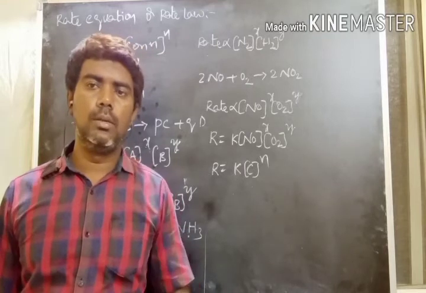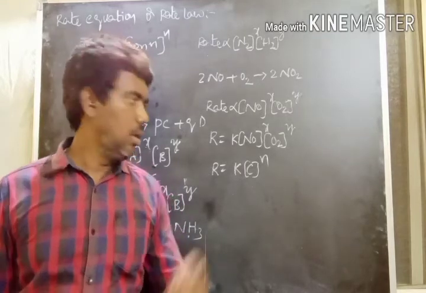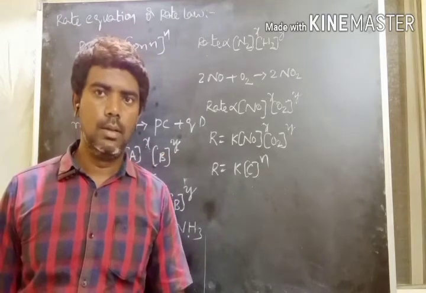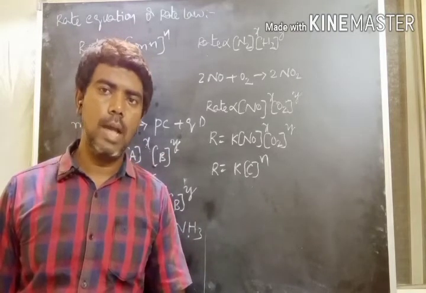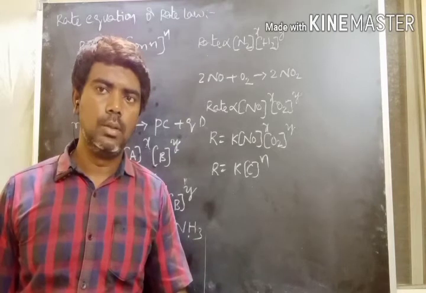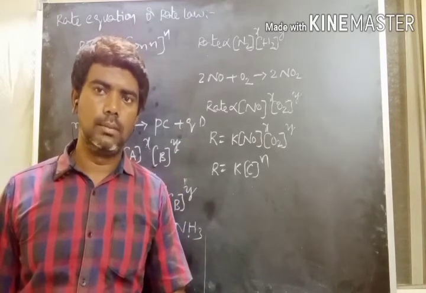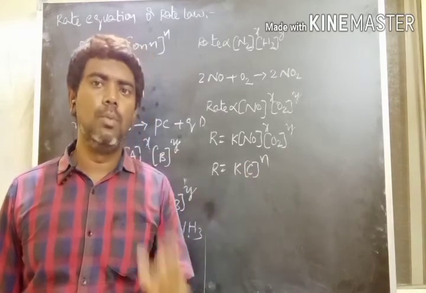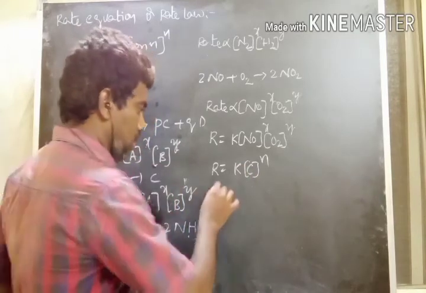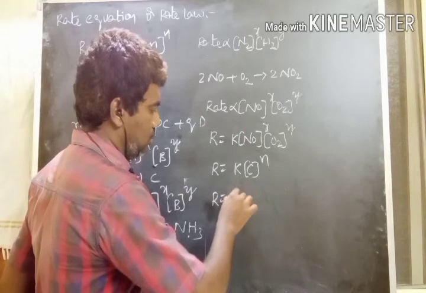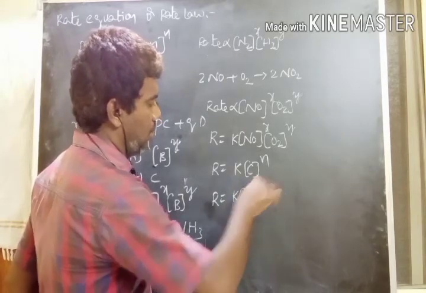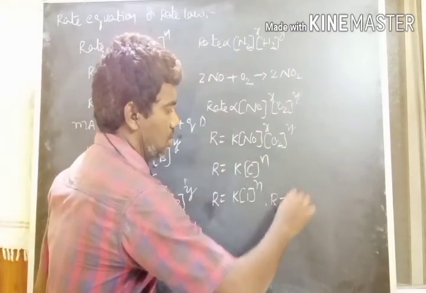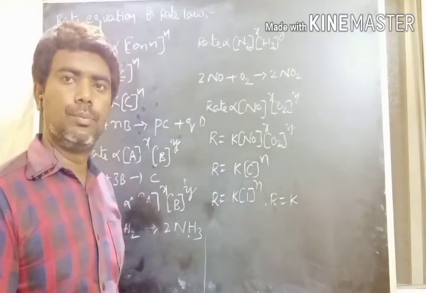Then how to define the rate constant? Here the concentration of the reacting species I am taking as unity, that means 1 mole per liter. The molar concentrations of reacting species is 1 mole per liter. Then in this case, the rate R is equal to K into 1 power n. From this equation, R is equal to K.